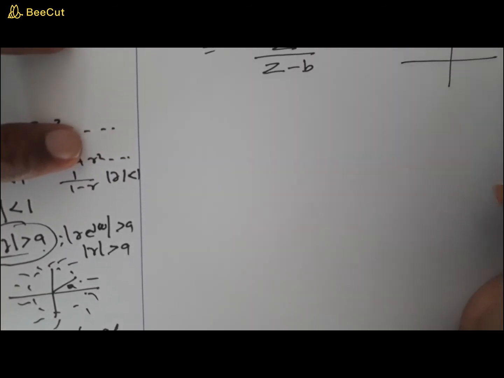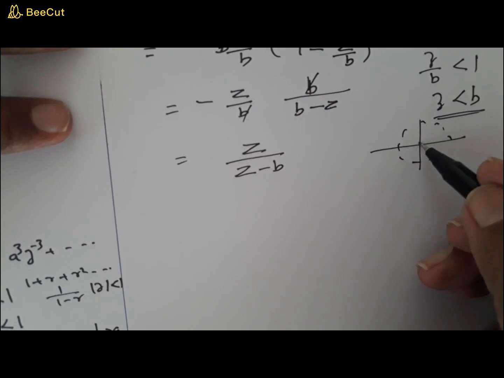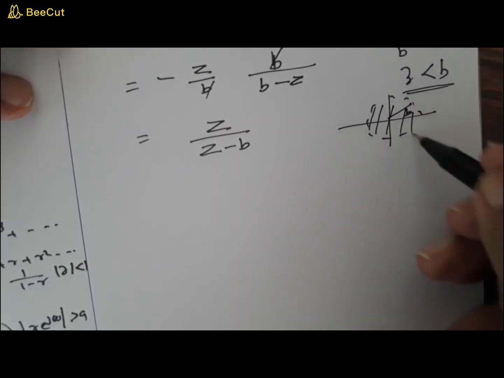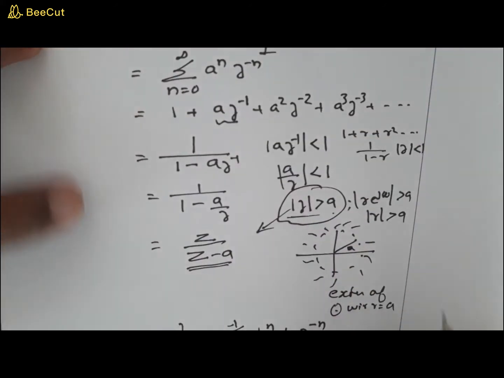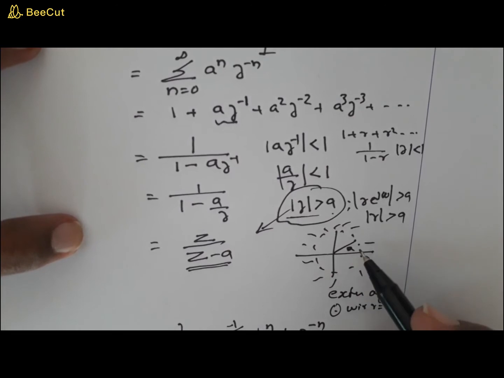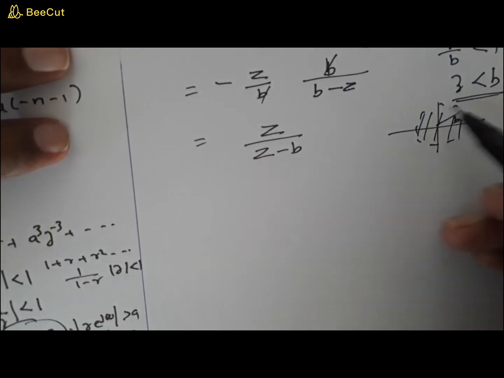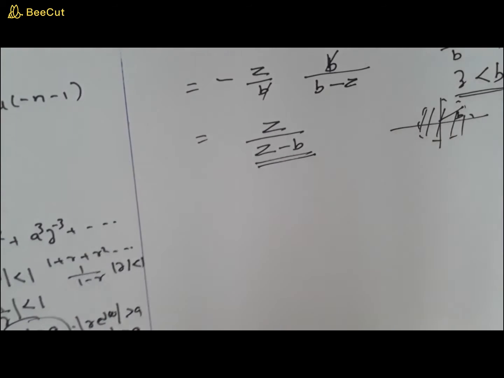So what do you infer from this? The ROC is, okay, so this is in contrast to this. So this is going to be a circle with radius b. It's not a radius b, but it is the interior portion. Look at this. In this case, the ROC exists outside the circle with the radius a, while in this case the ROC exists inside the circle with the radius b. Okay, now this is it, z by z minus b.